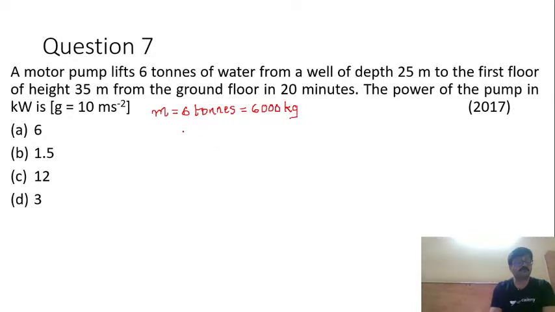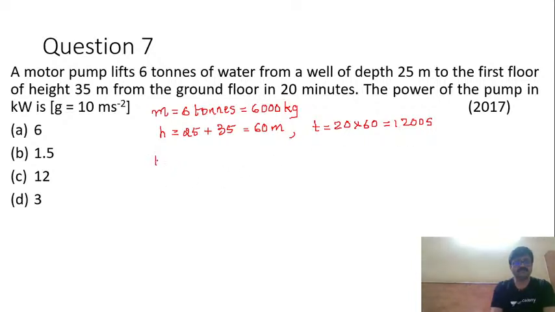Fine. So what is the height to which water is lifted? H is equal to 25 plus 35, that is 60 meter. Okay, and time T is 20 minutes. So I'll take it as 20 into 60. That should be 1200. 1200 second it is.